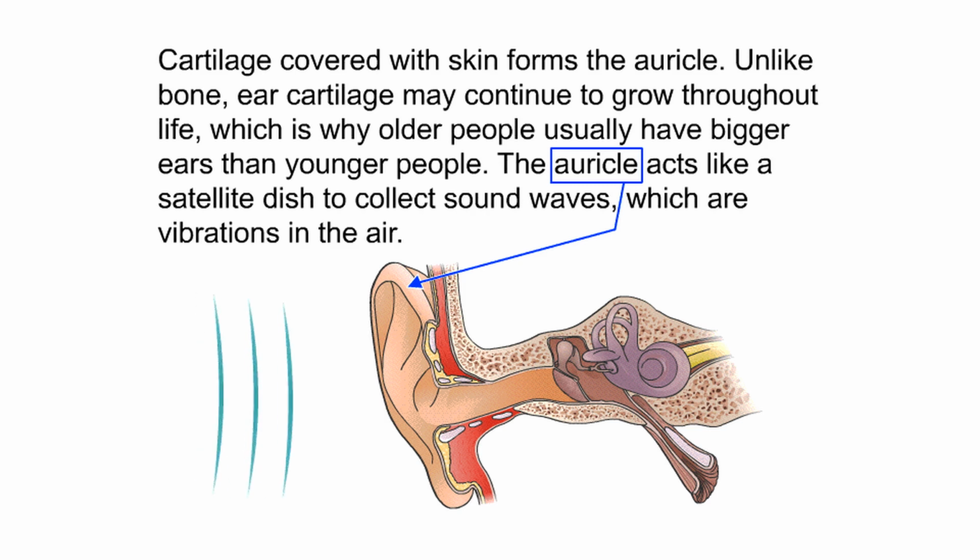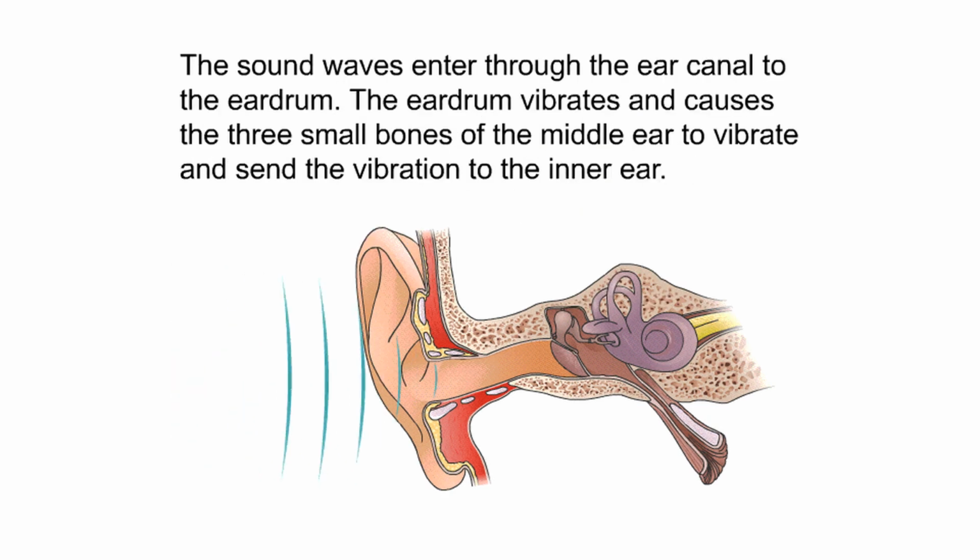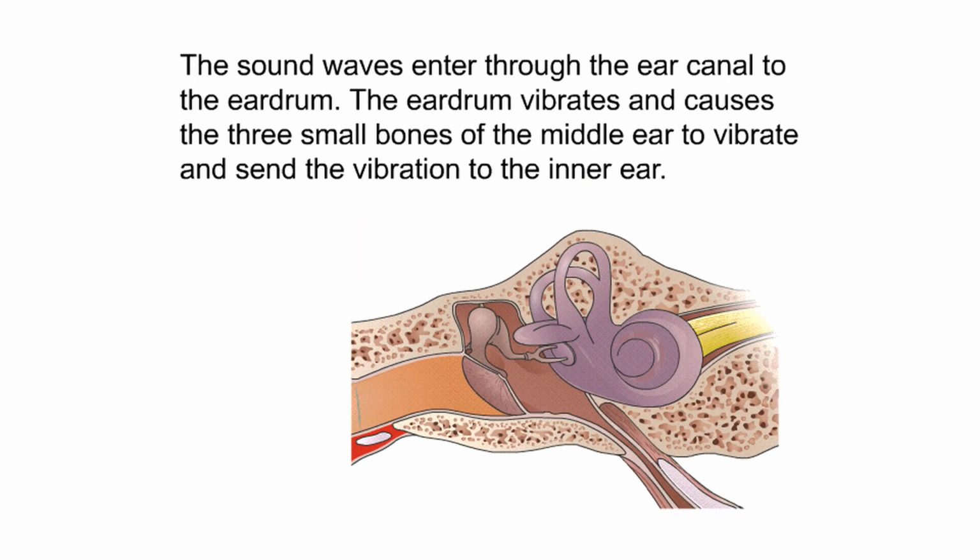Cartilage covered with skin forms the auricle. Unlike bone, ear cartilage may continue to grow throughout life, which is why older people usually have bigger ears than younger people. The auricle acts like a satellite dish to collect sound waves, which are vibrations in the air. The sound waves enter through the ear canal to the eardrum. The eardrum vibrates and causes the three small bones of the middle ear to vibrate and send the vibration to the inner ear.